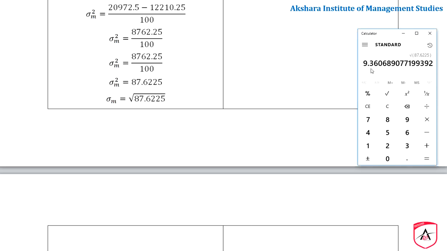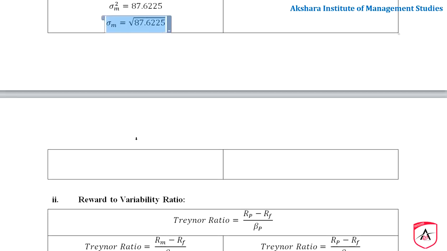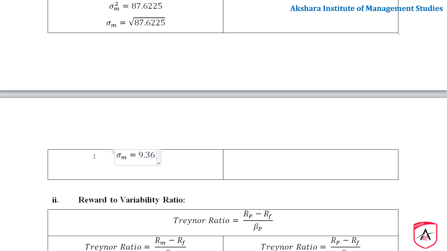Please observe, it is 87.6225, and if you take out the root, it is 9.36. The value is 9.36, standard deviation M after taking out the root.